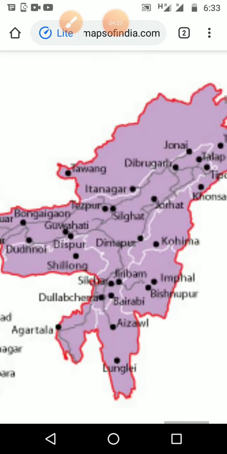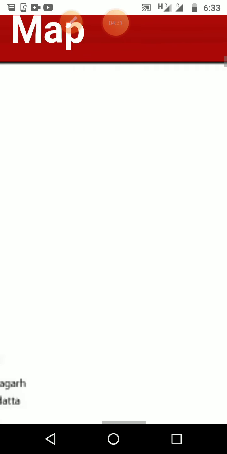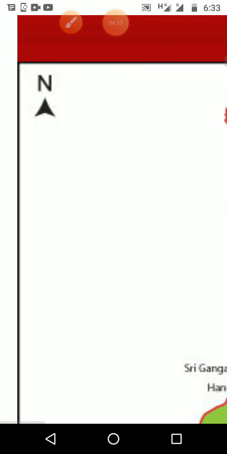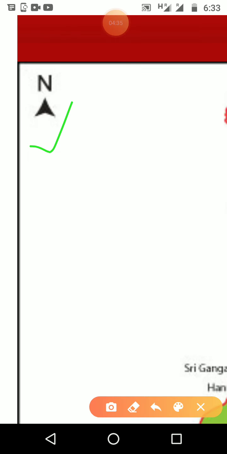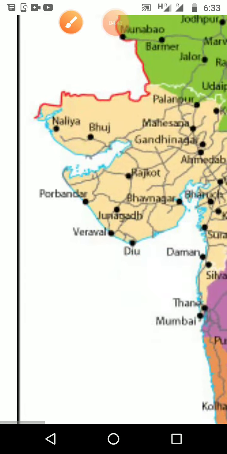Then the direction is also not shown properly here, because it is a thematic map. The north direction is given, but on the left side instead of the right side, and only a single arrow with N shows the direction. These are some of the information about the thematic map. Then I will show you now.